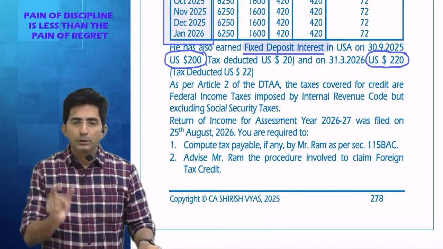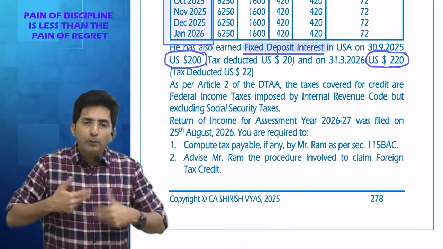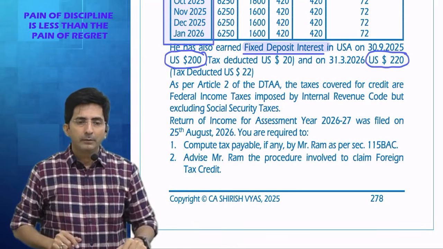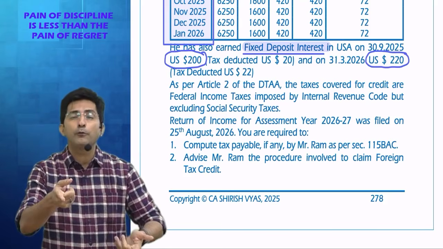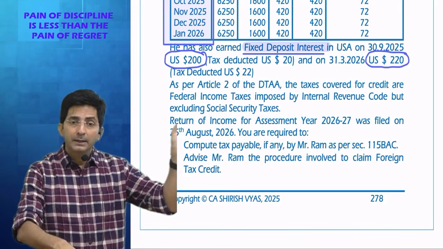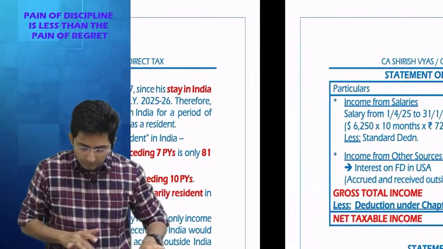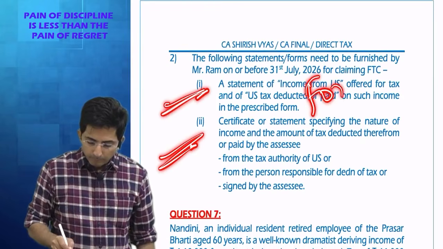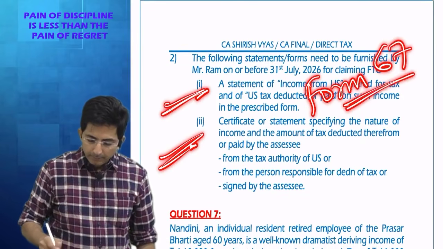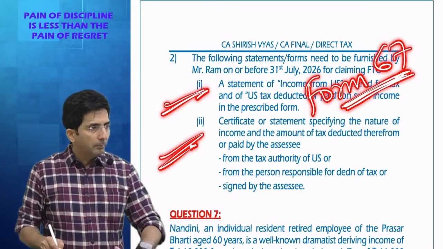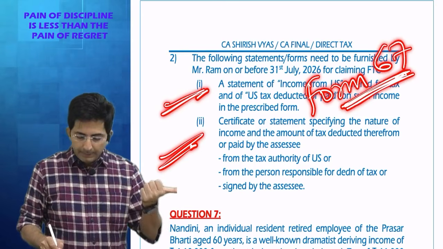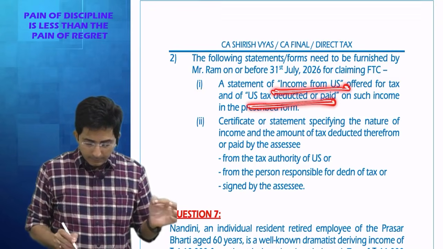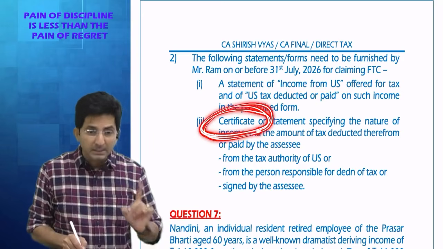Because form 67 is filled by myself only. Form 67 is a self-filled form where you can write anything. The actual proof that you paid tax in US is a certificate. So see here, look, precisely you have to do two things. One is fill form 67. This can be filled by your own self. And in form 67, what you have to show? Your income in US and taxes paid in US. But the main authentic proof is this certificate.